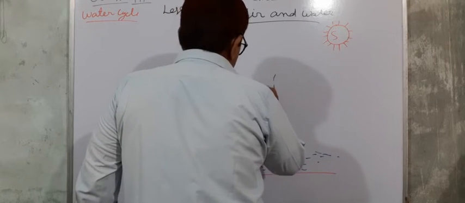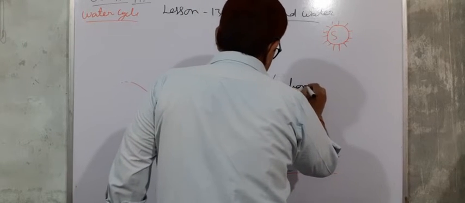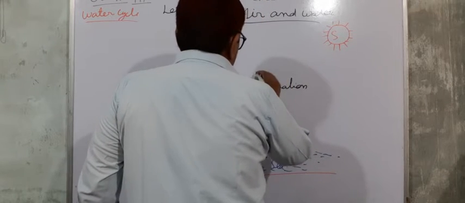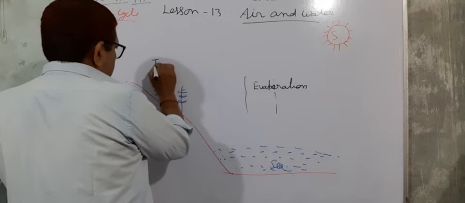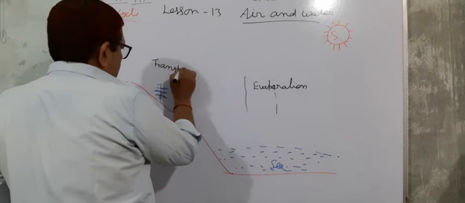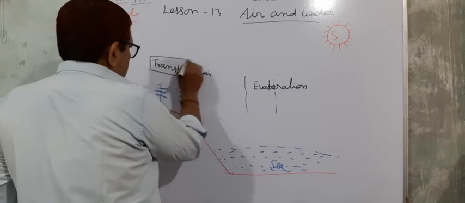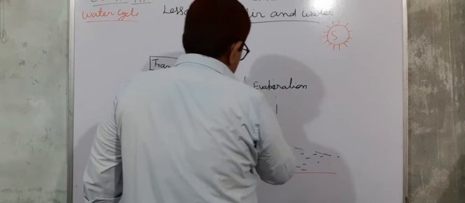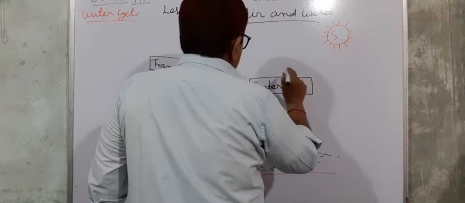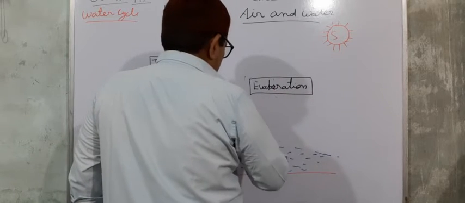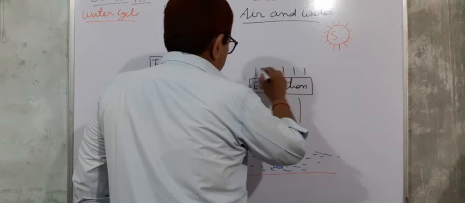One process is evaporation, and here one more process, transpiration. Two processes are there. One is evaporation, by which water moves in the form of water vapors,